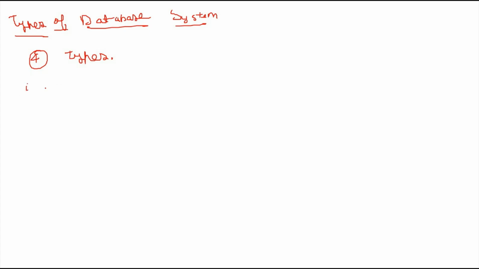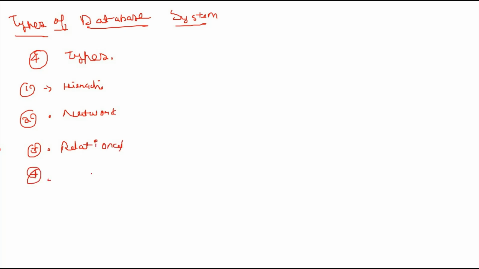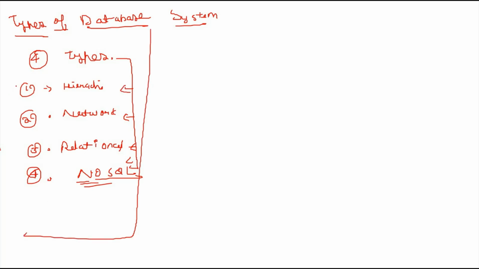The first is hierarchical, the second is network, the third is relational, and the fourth is NoSQL. NoSQL is used for big data. So this is related to database systems, and they are used according to their work or structure: hierarchical, network, relational, NoSQL.